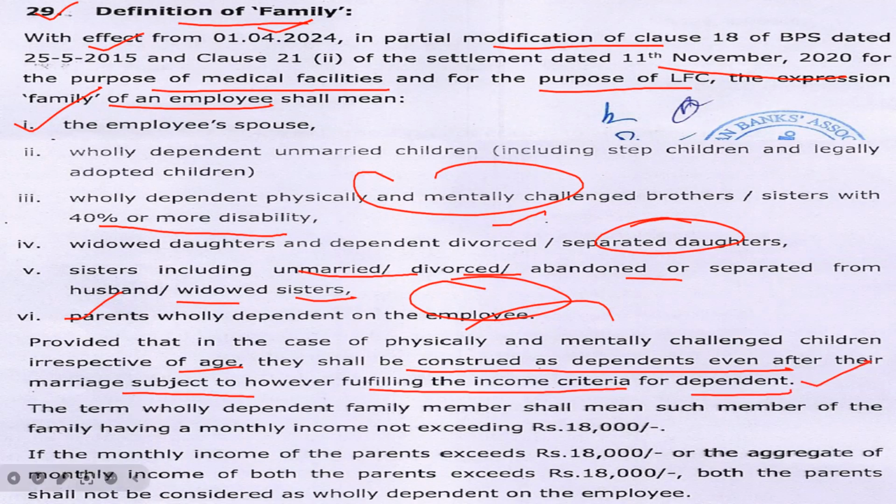Earlier, the income criteria was rupees 12,000 per month. Now it will be enhanced to rupees 18,000. The term wholly dependent family member shall mean such member of the family having a monthly income not exceeding rupees 1,800. If the monthly income of the parents exceeds rupees 1,800, or the aggregate of monthly income of both the parents exceeds rupees 1,800, then both the parents shall not be considered as wholly dependent on the employee. And this criteria will be applicable from the 1st of October 2024 as per this settlement.